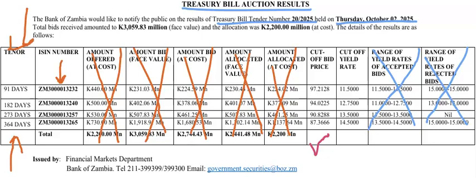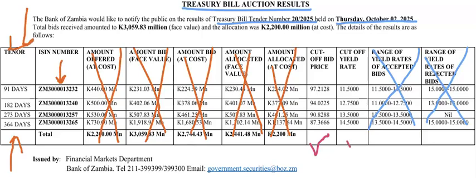So then you just go now and look at this other important column, which is the cutoff bid price. This column is important because these are the numbers that you are going to put in the Treasury bill profit calculator. These numbers are what determines how much you are going to make when you invest in Treasury bills.